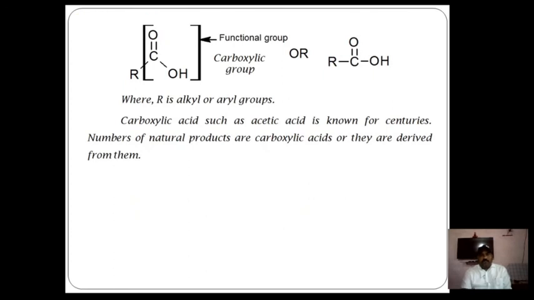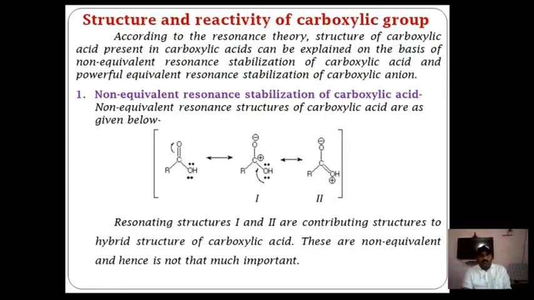Okay, and acetic acid is the most important acid. Number of natural products are carboxylic acids, or they are derived from them. Now the next part discussed the structure and reactivity of carboxyl. Here two parts are most important: non-equivalent resonance stabilization and equivalent resonance stabilization.